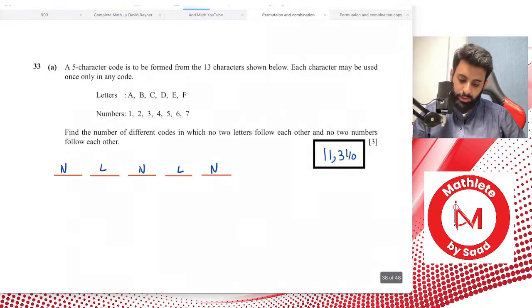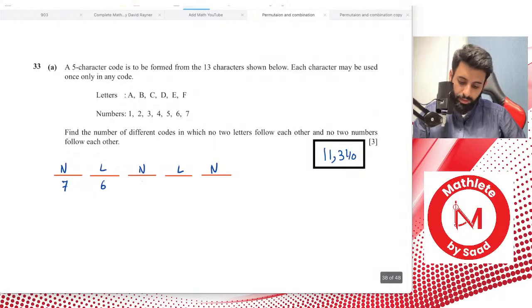Yeah. Okay, so how many numbers do you have for the first place? You have 7 numbers to choose from and room for 1. So that's 7P1, or you don't really need to write P1, since it's equal to 7, so we can just write 7. And how many letters do you have to choose from? You have 6 letters to choose from. So that means 6 options.